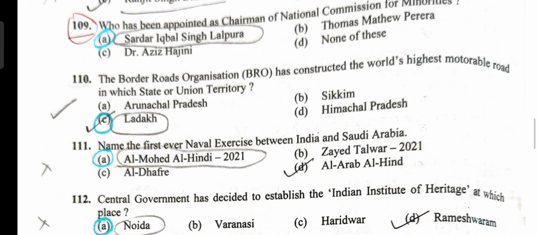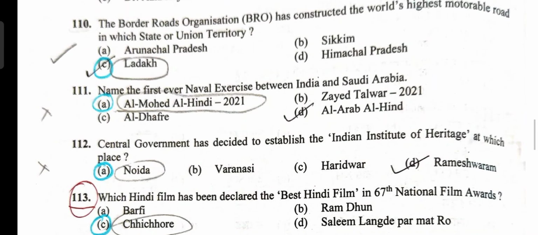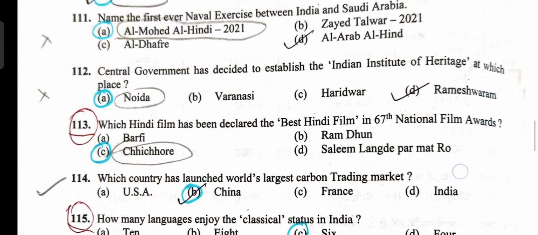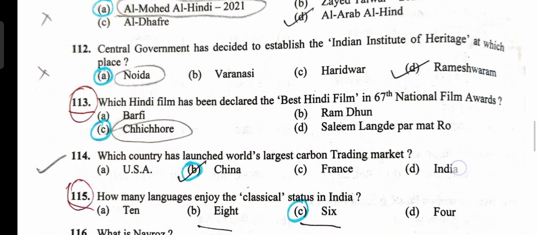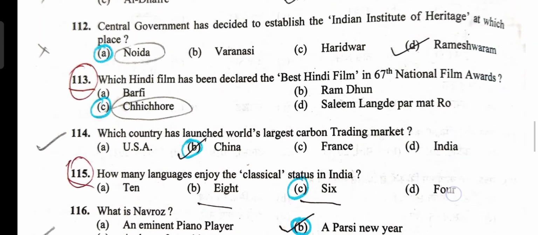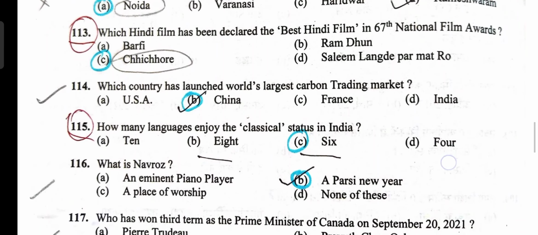BRO has constructed the world's highest motorable road in Ladakh, option C is correct. First naval exercise between India and Saudi Arabia, Al Mohad Al Hindi 2021, option A is correct. Central government has decided to establish Indian Institute of Heritage at Noida, option A. Hindi film declared as best Hindi film in 67th National Film Awards, Chhichhore, option C. The country that has launched the world's largest carbon trading market, China, option B.